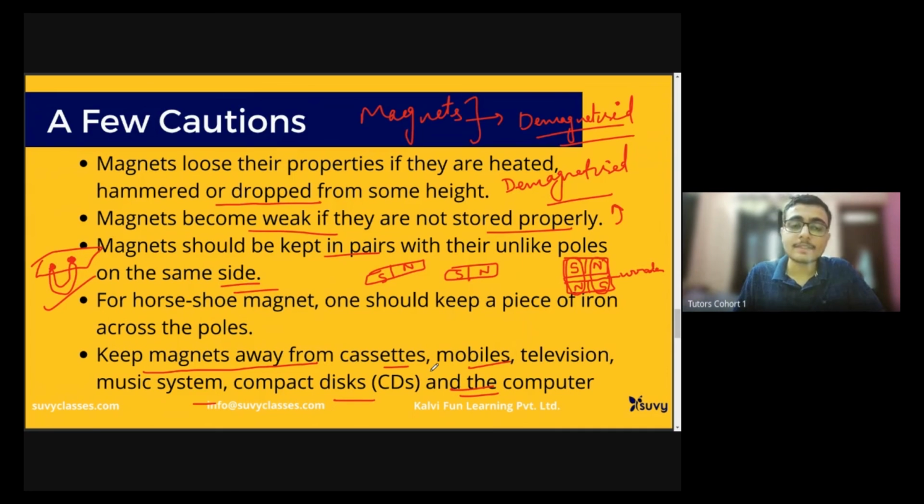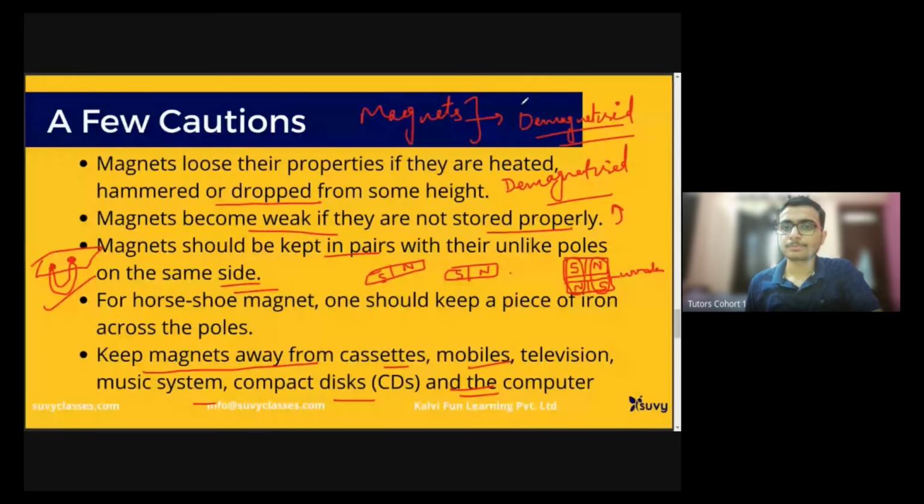I'll just give you an example. I had a magnet at my home, and I just kept it near the television. So what happened? That screen got blurred. The picture that was being shown on the screen had various different colors, the colors were lost, sometimes multiple colors came. I was unable to detect what was happening. Later on, a mechanic came to my home, and he said this problem was coming because of the magnet that was kept near the TV. So we should avoid keeping magnets near those devices because this will affect them and they may malfunction.